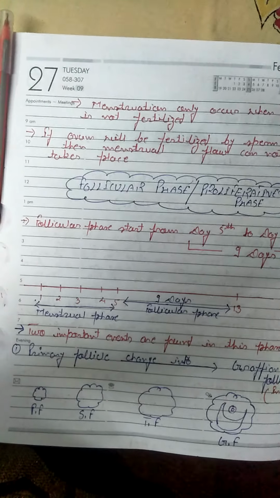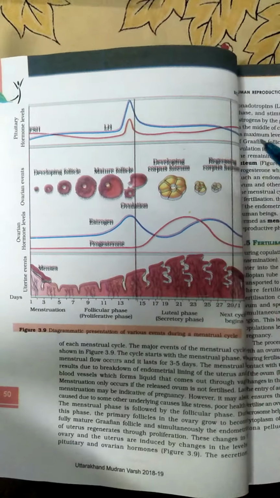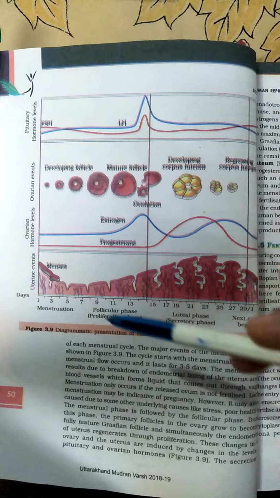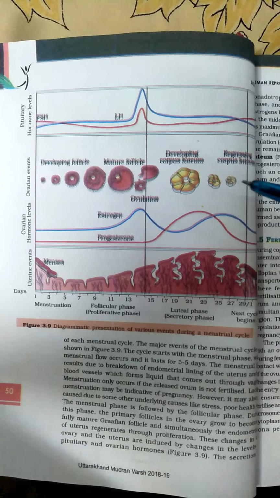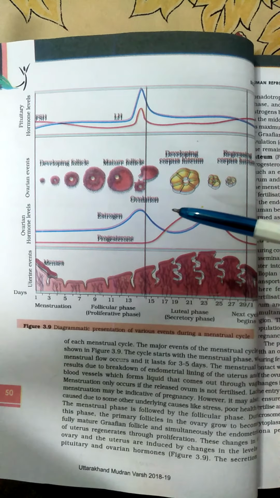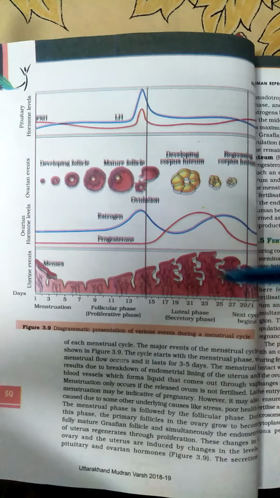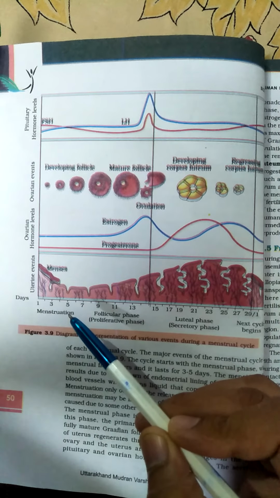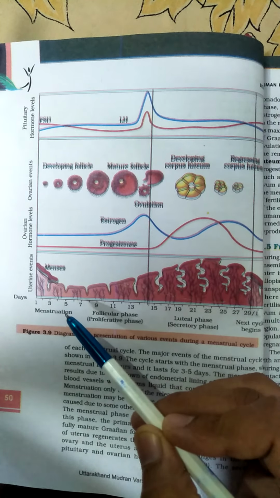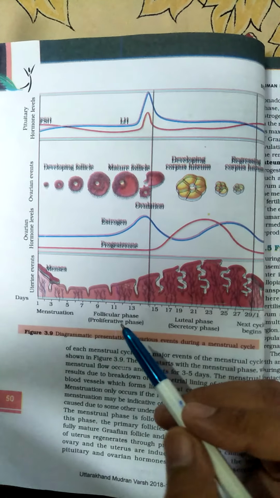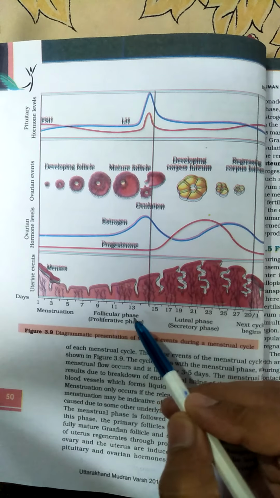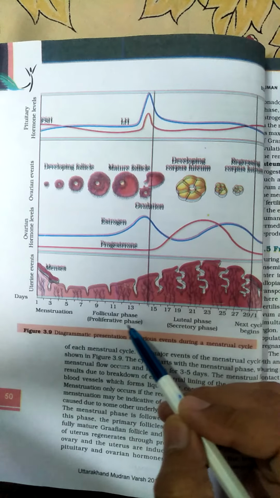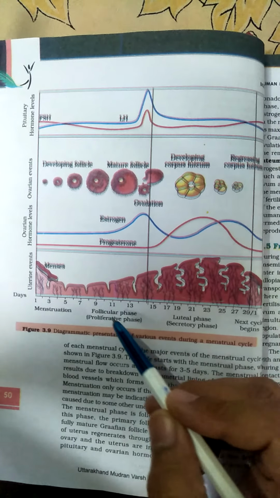According to the NCERT and their diagram, look here, we have a diagram. It is in NCERT. This is the diagrammatic representation of the various events during the menstrual cycle. The menstrual phase was explained earlier. Now this one is the follicular phase. Follicular phase is also known as the proliferative phase.